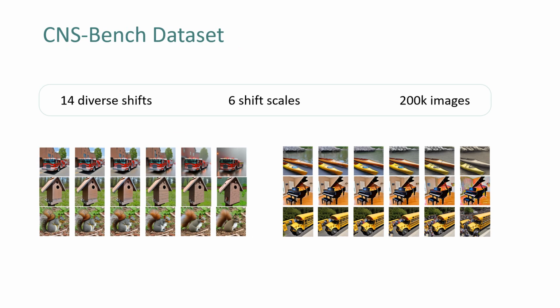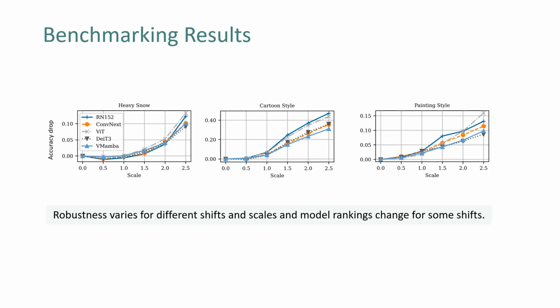Finally, the CNS-Bench dataset consists of 14 diverse shifts and 6 nuisance shift levels. After filtering failed-generated images, 200,000 images remain that are used for evaluating image classifiers. Our analysis shows that the accuracy drops for increasing scales change differently for different shifts. For example, while the classifier performance decreases gradually for the snow shift, the accuracy drops are sharper for the cartoon style shift. For some shifts, model rankings change with varying scales, as we can see for the painting style shift.